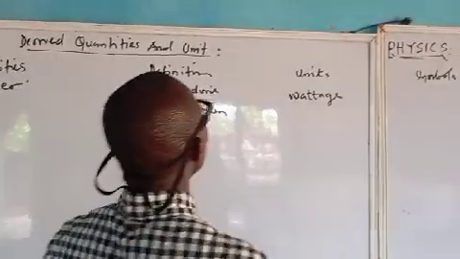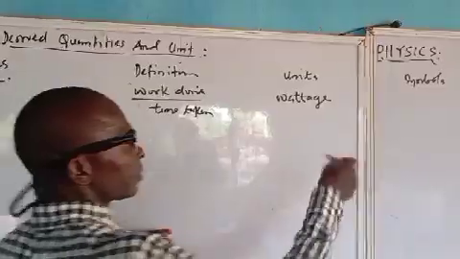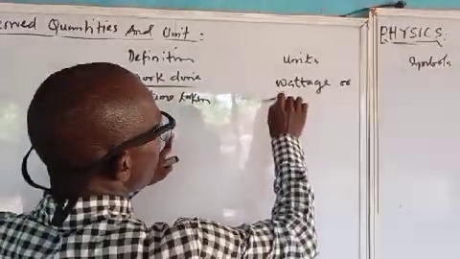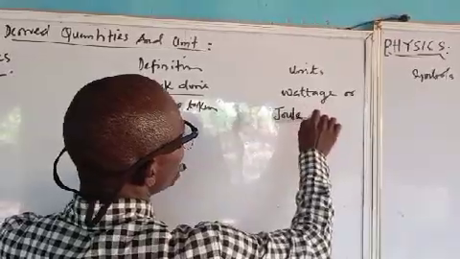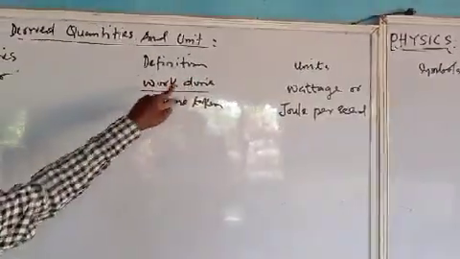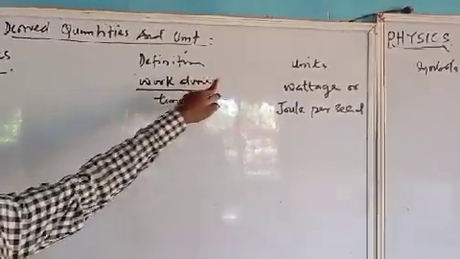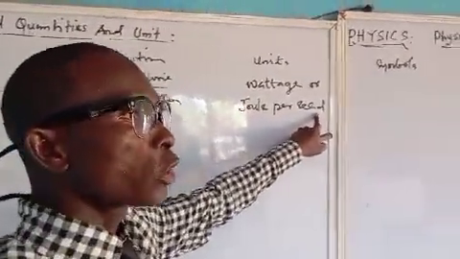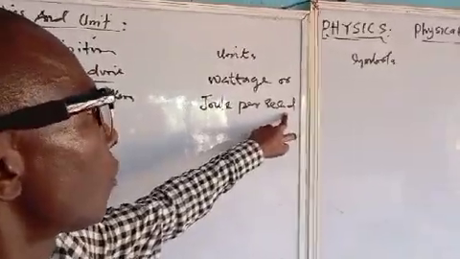Are you getting it? Which is the same as joule per second. Take note. Work done divided by time. Work is in joule, time in second. That is joule per second.